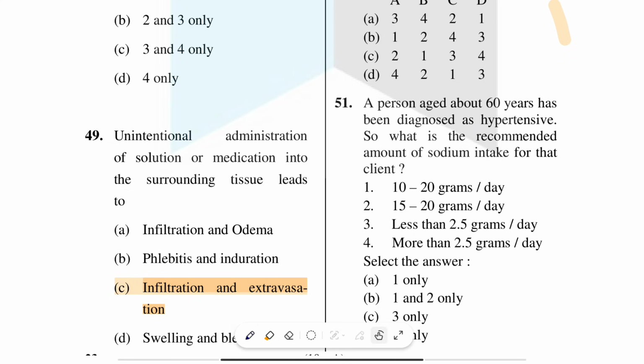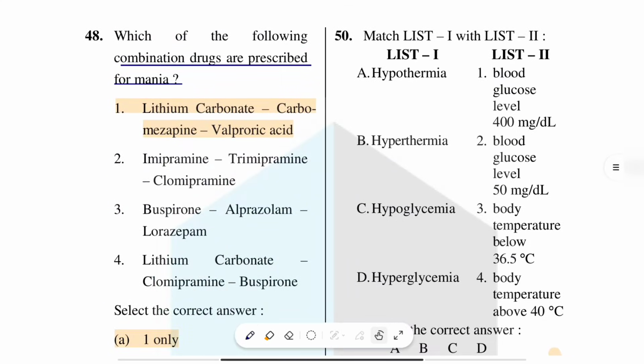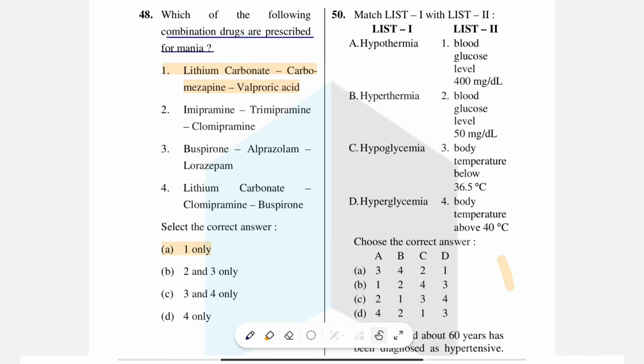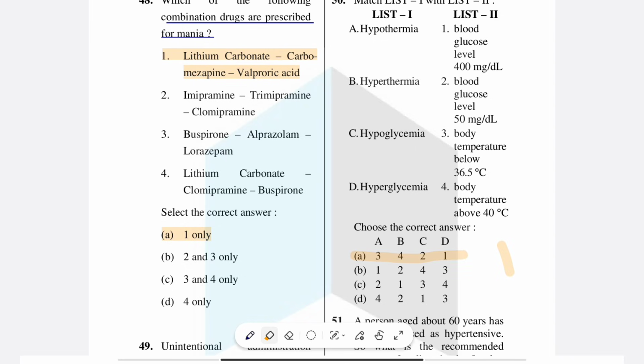Next we will move on to 50th question. Match the following. Hypothermia, blood glucose level 400 mg per deciliter. Hyperthermia, blood glucose level 50 mg per deciliter. Hypoglycemia, body temperature below 36 degrees. Hyperglycemia, body temperature above 40 degrees Celsius. So hypothermia is body temperature below 36.5 degrees Celsius. Hyperthermia is body temperature above 40 degrees Celsius. Hypoglycemia is blood glucose level 50 mg per deciliter. Hyperglycemia is blood glucose level 400 mg per deciliter. So here the right answer is option A, 3, 4, 2, 1.